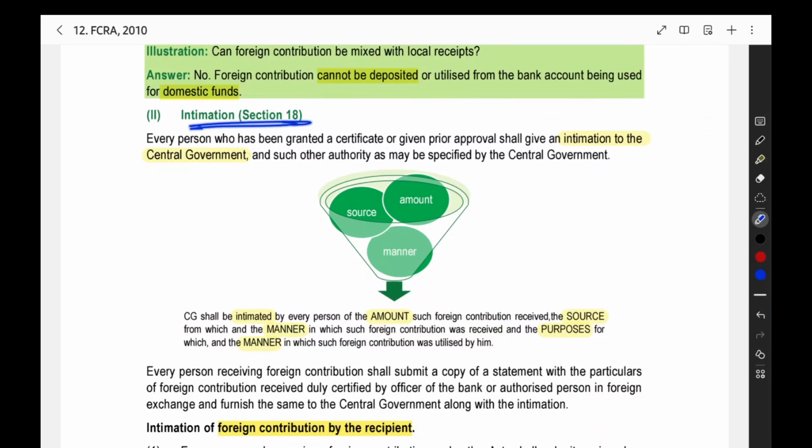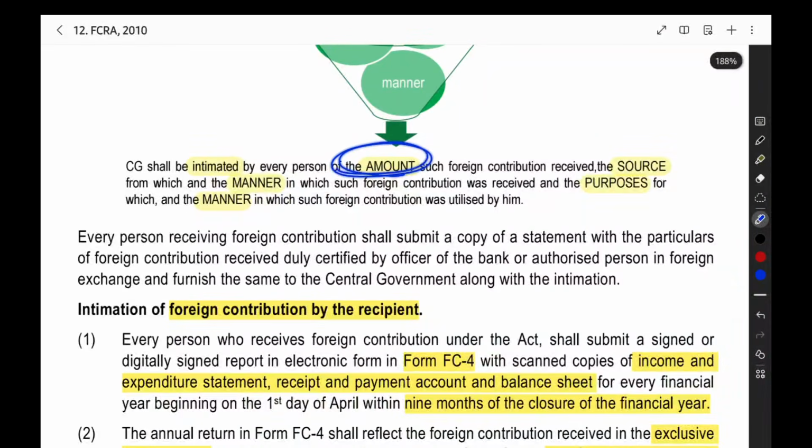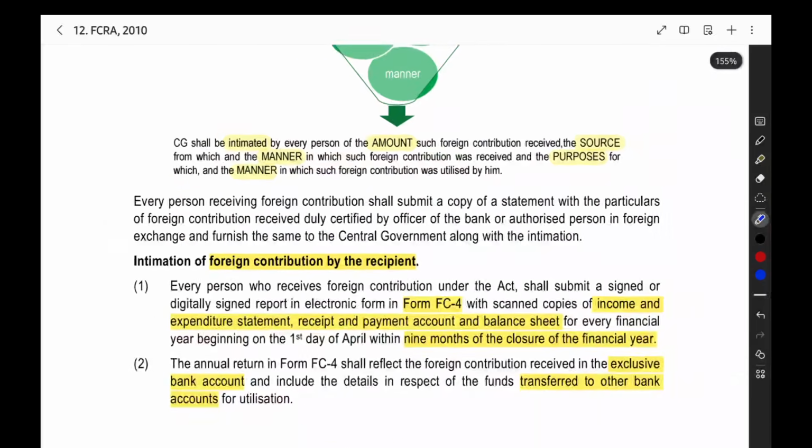Next, intimation. Intimation is under section number 18. Here you have to give the information, file something like a return to the central government. It should include the amount of foreign contribution received, the source from which you received it, the manner in which you utilized it, and the purpose for which you utilized it. So everything should be there in the particular intimation.